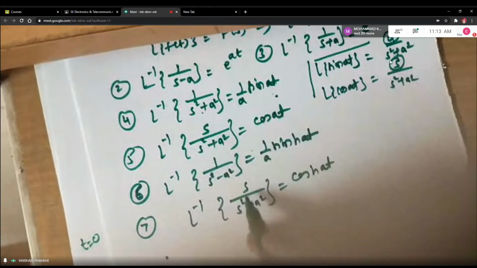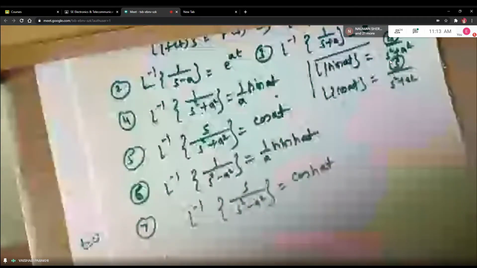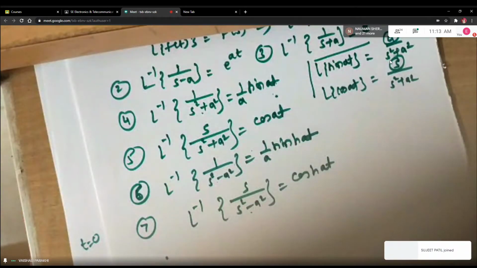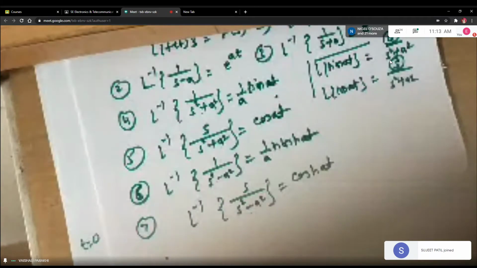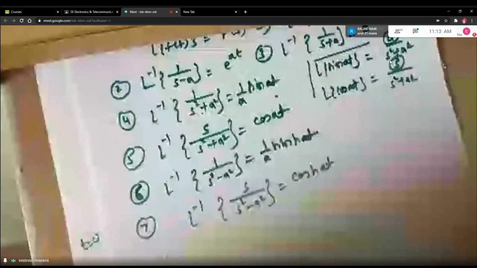This S will not go to the other side, with the same reason. So whenever there is a minus sign in the denominator, the answer is in a hyperbolic function. H stands for hyperbola. Sine, cosine, tan, all these are circular functions because they are related to the circle. And H means these are the functions which are related to the hyperbola.